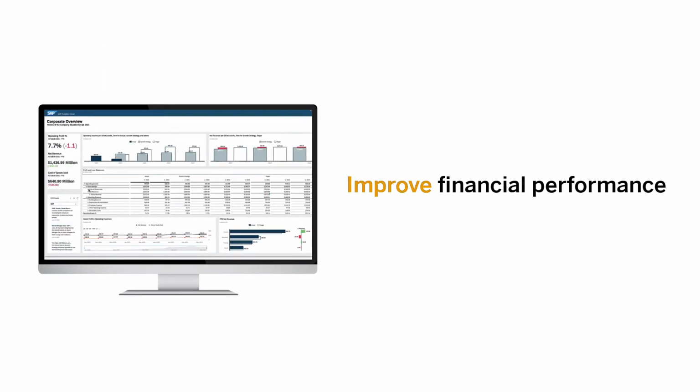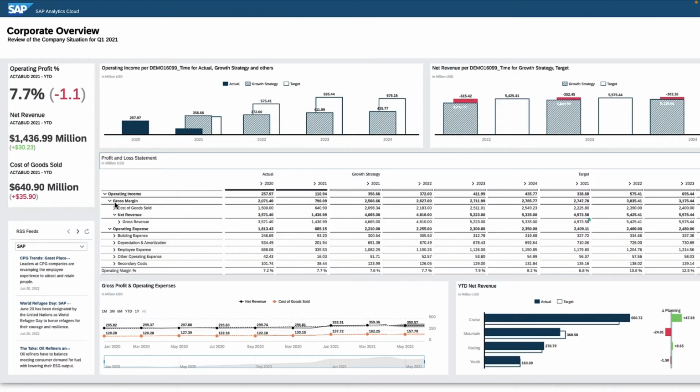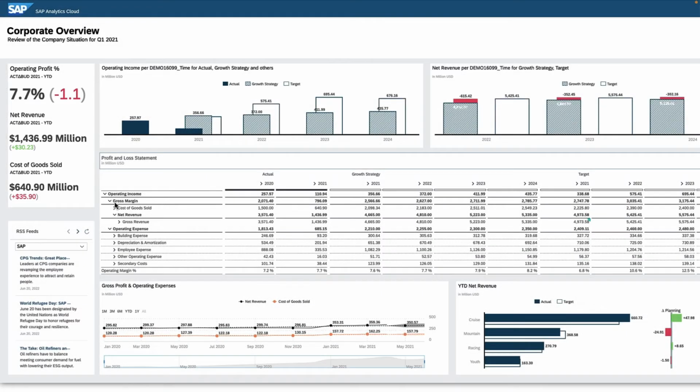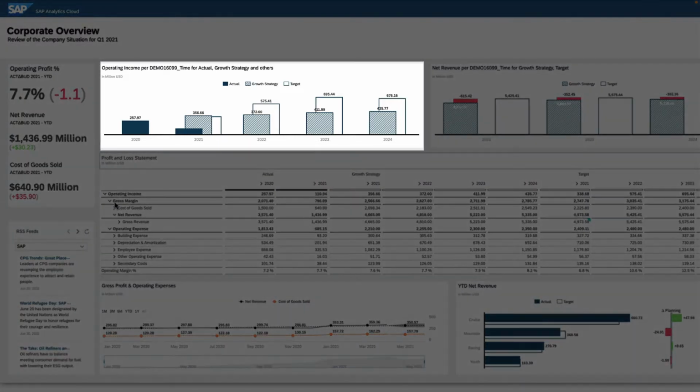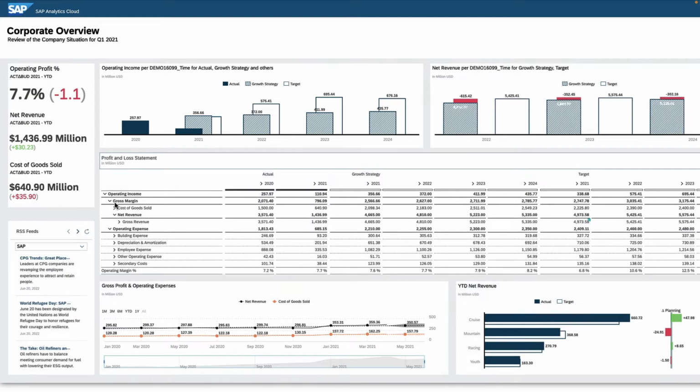Improve financial performance with in-depth analysis. As a financial planner, make better decisions with a holistic snapshot of your organization's financial health, performance, and operations. Every financial figure and KPI establishes the context surrounding its value to help you steer towards financial goals. Compare your performance from actuals and budgets across different periods to track changes over time. Different views uncover deviations to help determine the best locations to focus your time and resources.